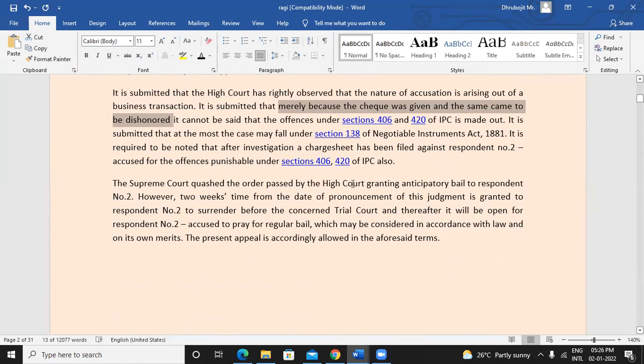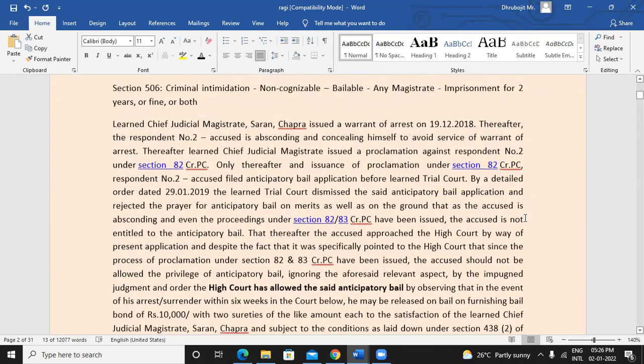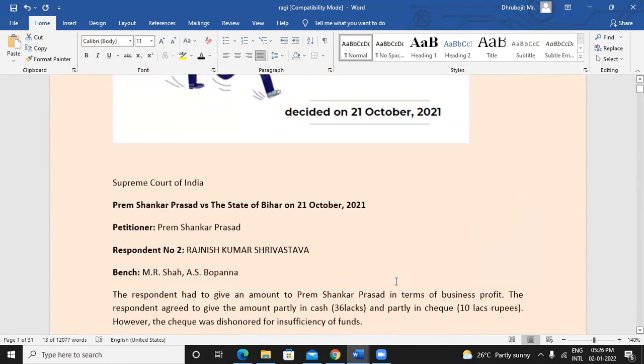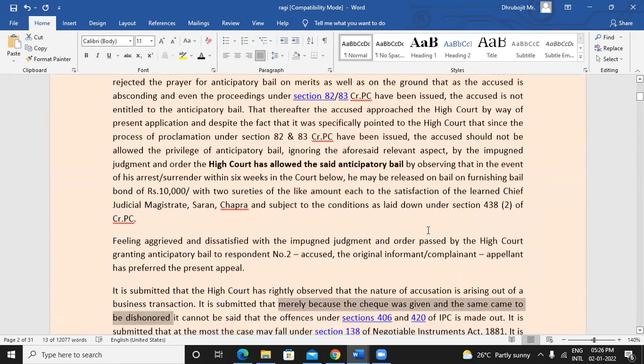So the Supreme Court was also of the view that whatever decision the High Court has passed is not proper, because in this charge sheet, 406 and 420 are also mentioned, and it was filed after investigation. He is a proclaimed offender. Proclamation has been issued, and even after that he was trying to abscond.